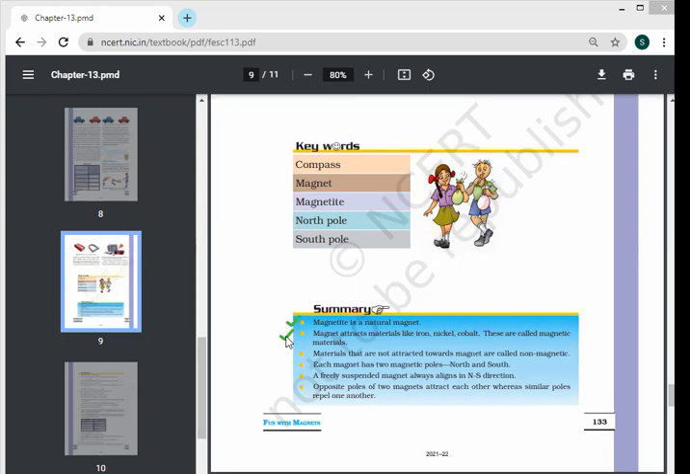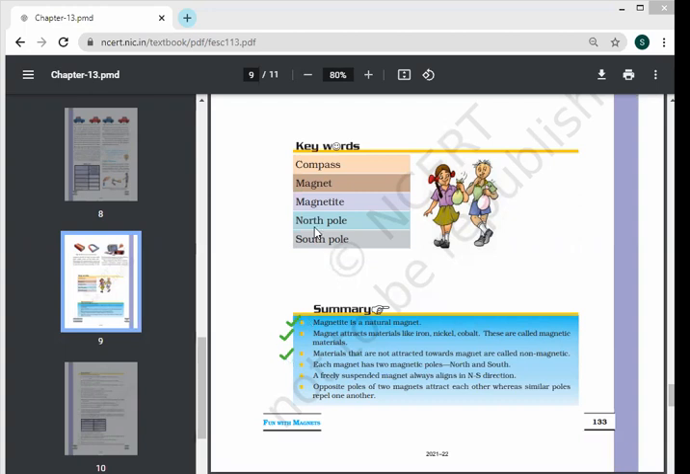And here, two more words you can add. One is magnetic and other is non-magnetic. The materials which are not attracted towards a magnet are known as non-magnetic material. Okay. Next is, so maximum of the words we have completed.